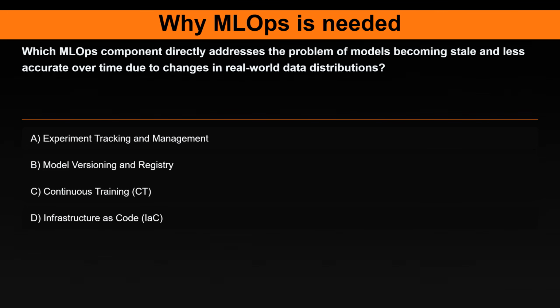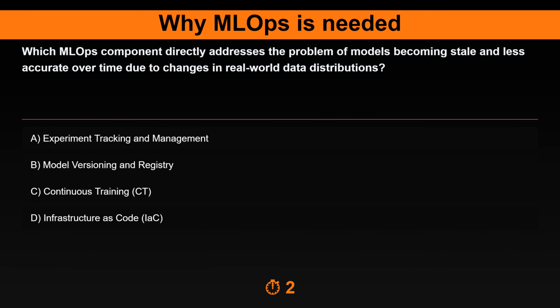Question 29. Which MLOps component directly addresses the problem of models becoming stale and less accurate over time due to changes in real-world data distributions? Option A. Experiment tracking and management. Option B. Model versioning and registry. Option C. Continuous training, CT. Option D. Infrastructure as code, IaC.